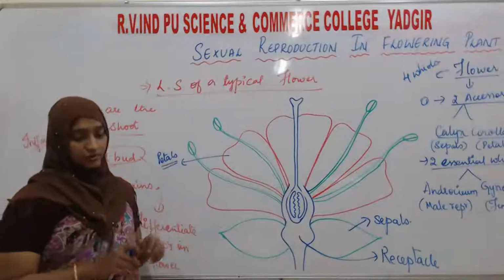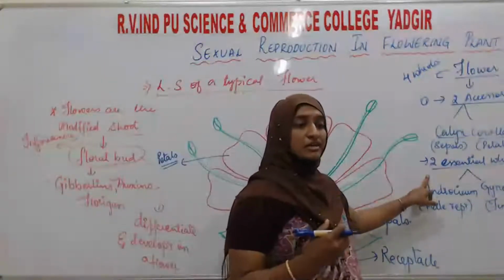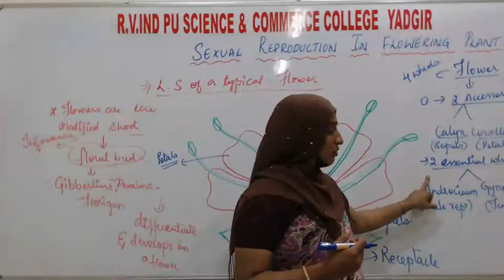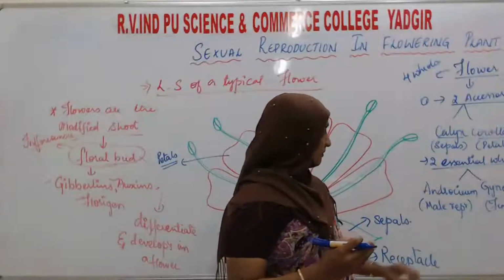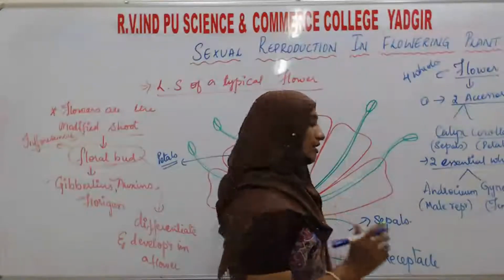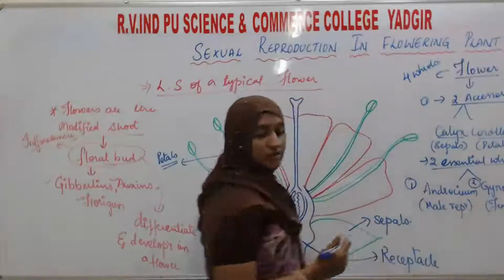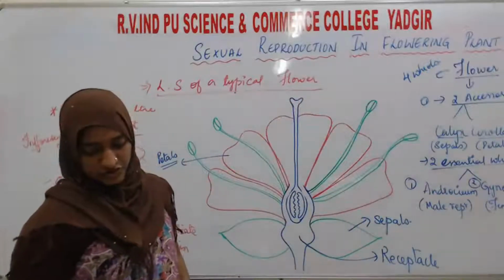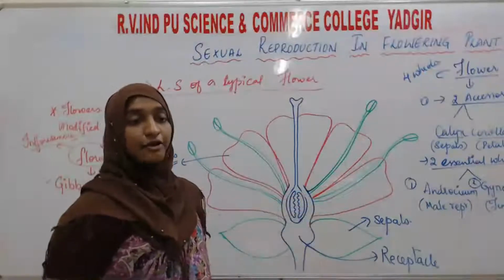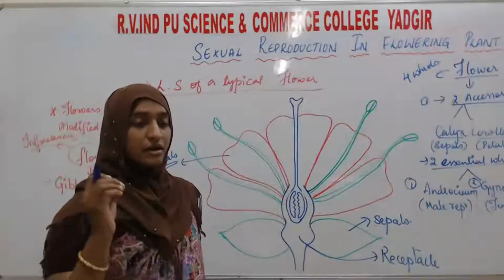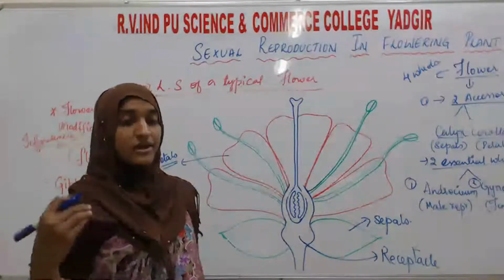Next we will go for the two essential whorls or the two essential parts of a typical flower. What are they? One is the androecium and the second is the gynoecium. The male reproductive structure in a flower is known as the androecium.